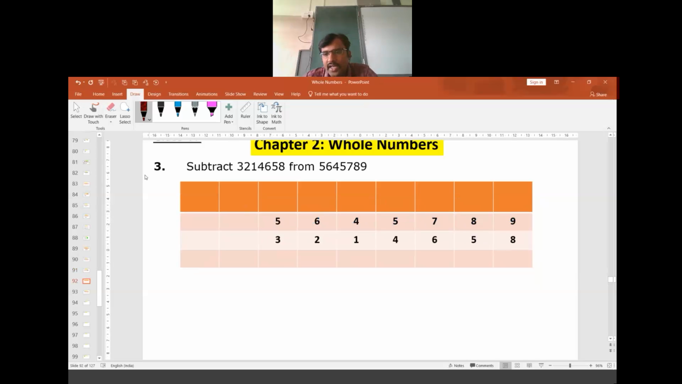Here we have a third question. When you know the subtraction properly, you can go ahead solving directly. 9 minus 8 will be 1. 8 minus 5 will be 3. 7 minus 6 will be 1. 5 minus 4 will be 1. 4 minus 1 will be 3. 6 minus 2 will be 4. 5 minus 3 will be 2.